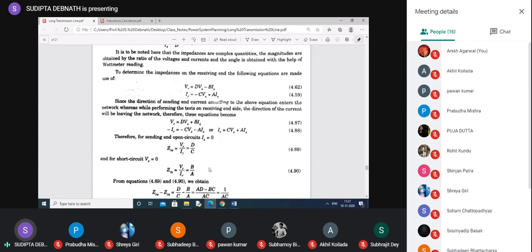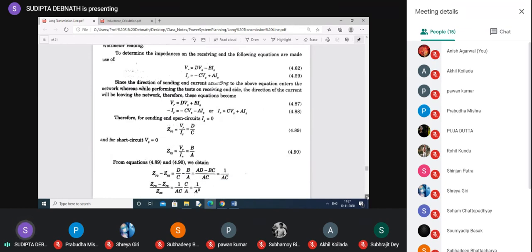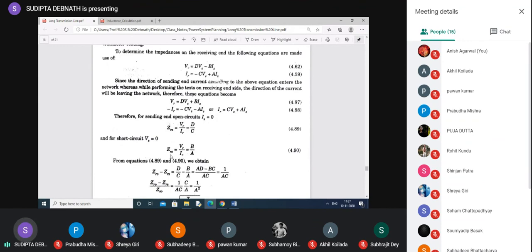So ABCD we need to find out in terms of these four parameters. So ZRO minus ZRS becomes D by C minus B by A. Now if we approximate these things, AD minus BC is always equal to 1, it is 1 by C. So we get one equation ZRO minus ZRS is equal to 1 by C.